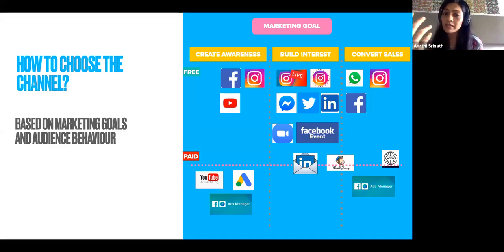And if you see what are the channels typically used to generate awareness, the free channels are Facebook, Instagram, and YouTube. Very easily you can keep it all free and generate quite a lot of awareness on these. The paid channels to create awareness are YouTube advertising, where these ads will play while you're watching a video. You can again do a lot of targeting on YouTube. Google ads, that little A symbol you see, is Google ads, where you have pay-per-click advertising. When someone is searching for you, you can make sure you come up on top of the results. So that is again an awareness channel.